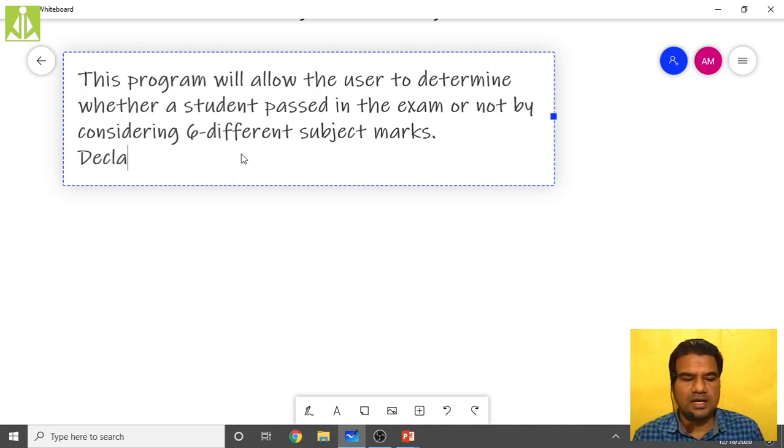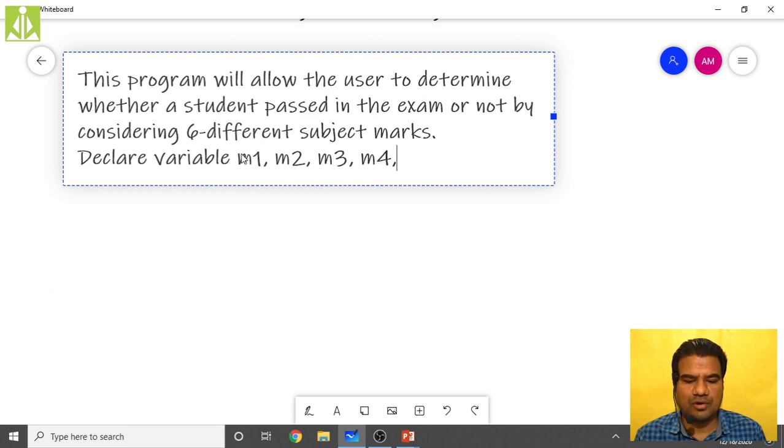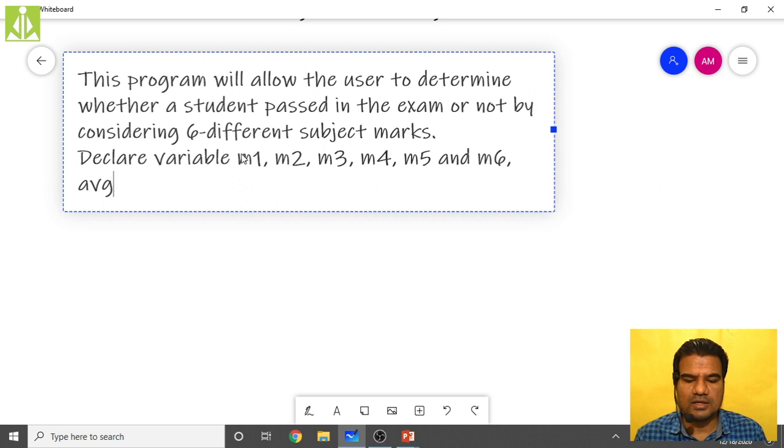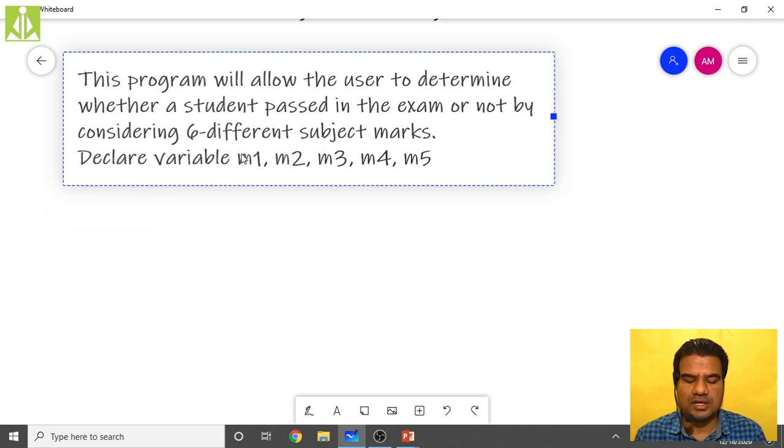So next thing, declare variables. As we said, six variables, six subjects: M1, M2, M3, M4, M5, and M6. To calculate the average, we need AVG as well. So that I forgot to mention here. So comma M6 and AVG.